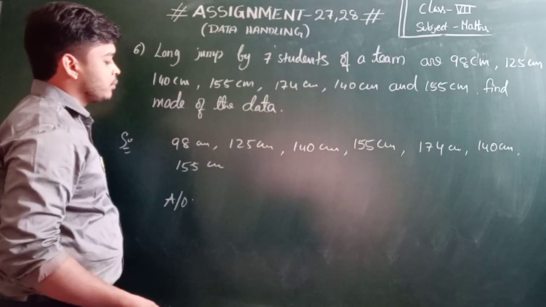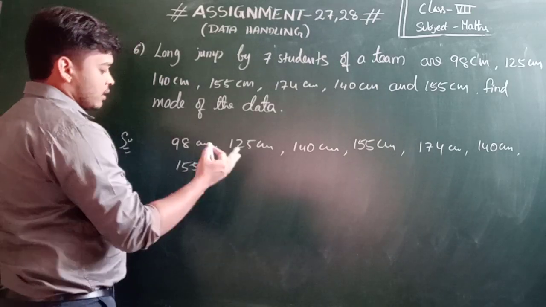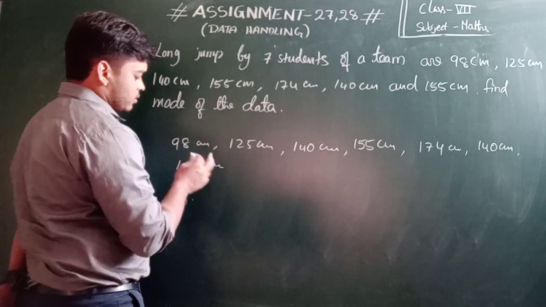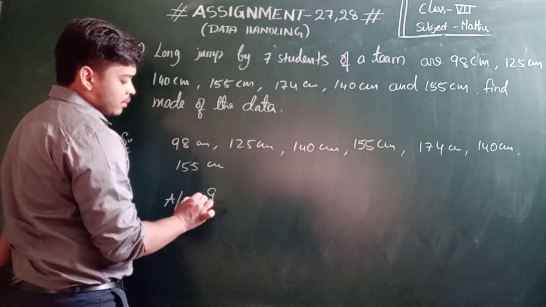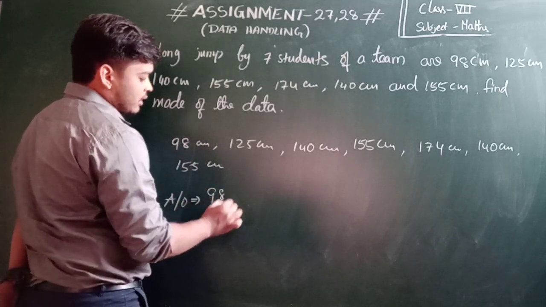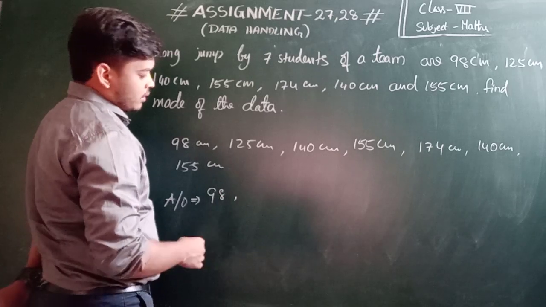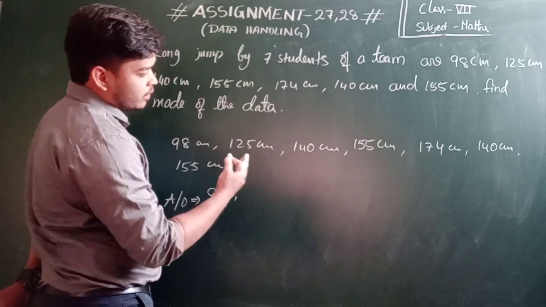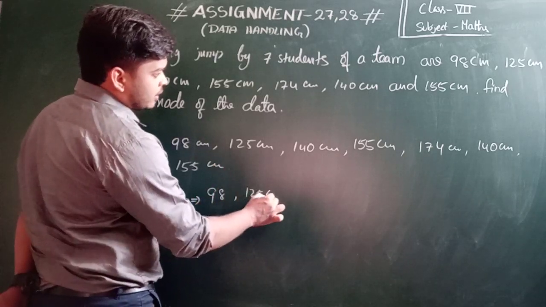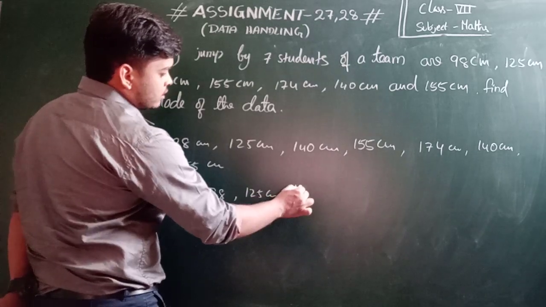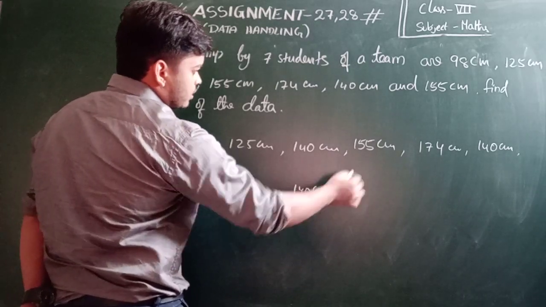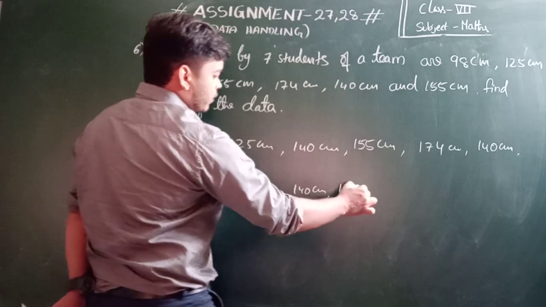We should arrange in ascending order. We need to calculate the mode, right? First we should arrange in ascending order or descending order. So I'm arranging the data into ascending order. 98 centimeters, next one is 125 centimeters. Next one is 140 centimeters. Here also 140 centimeters.